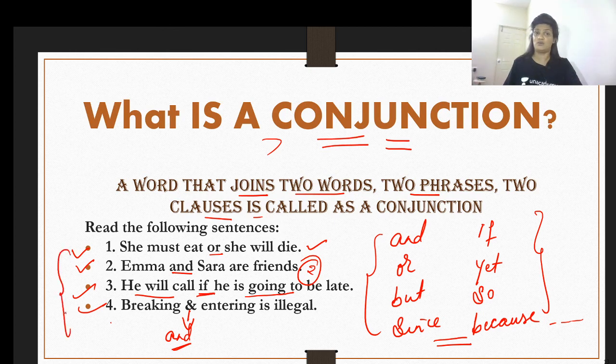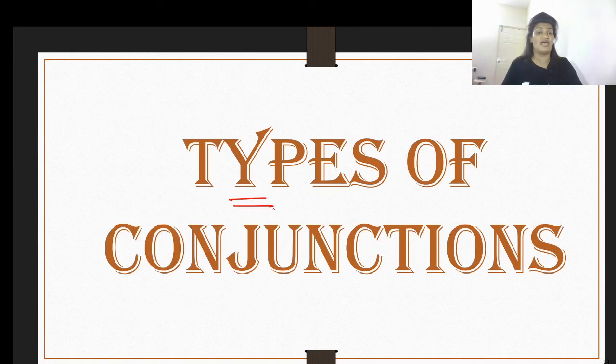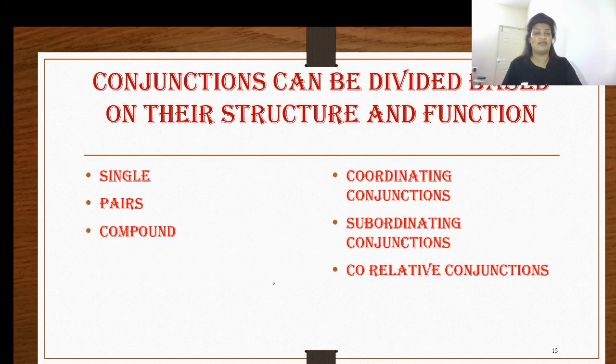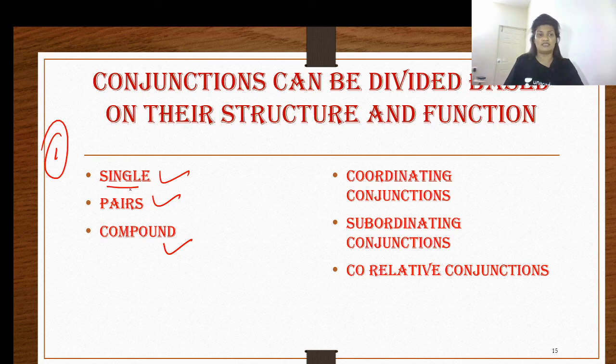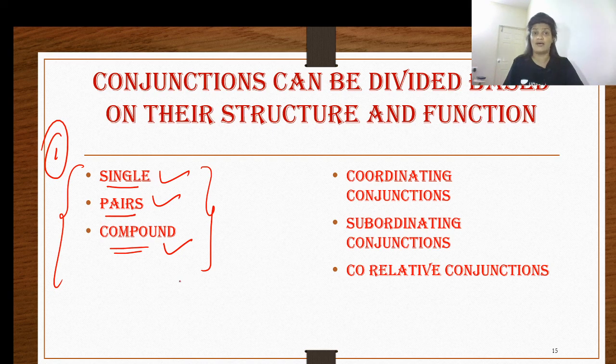Conjunctions are the words which connect or link, or in fact join, two phrases or two words or two clauses. Now let us proceed towards understanding the types of conjunctions. Conjunctions can be classified under two segregations. Number one, they can be divided based on their structure or how they look: number one, single; number two, pairs; and number three, compound.